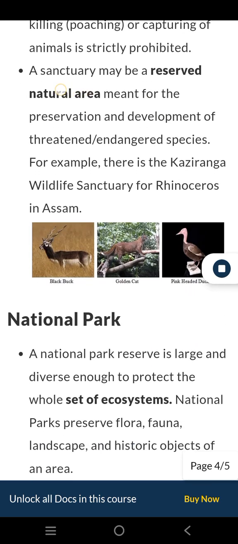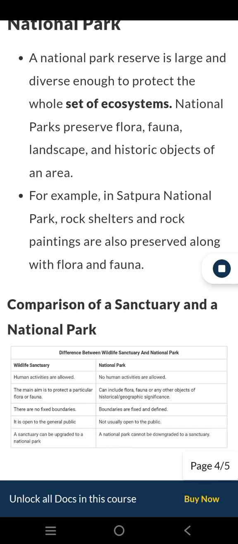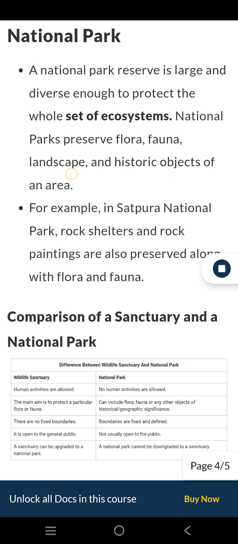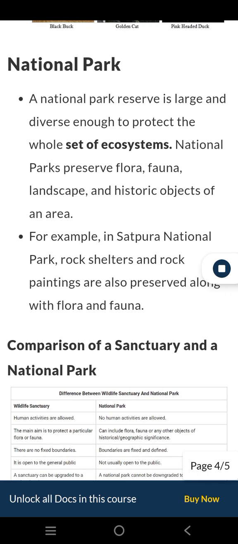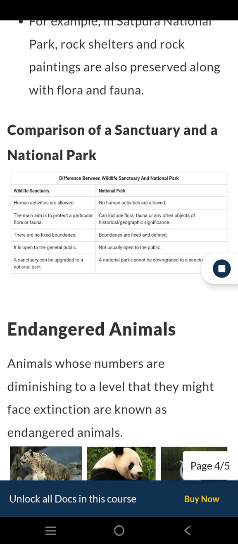National Park. A national park reserve is large and diverse enough to protect the whole set of ecosystems. National parks preserve flora, fauna, landscape, and historic objects of an area. For example, in Satpura National Park, rock shelters and rock paintings are also preserved along with flora and fauna. Comparison of a sanctuary and a national park.